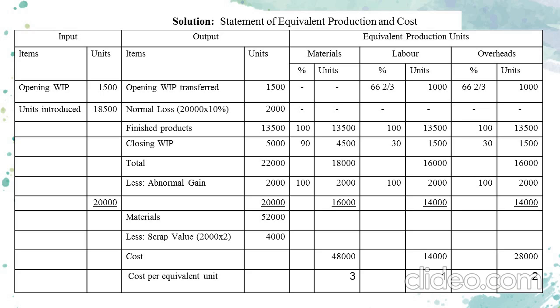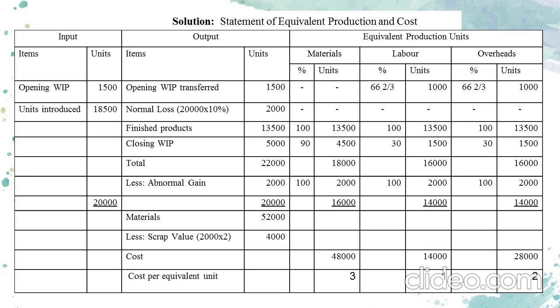The remaining 66 2/3% have to be taken here. Since we are following the FIFO method, this is mandatory. So opening work in progress transferred 1500 units and 66 2/3%, which is equal to 1000 units, has been posted for labor and overhead.